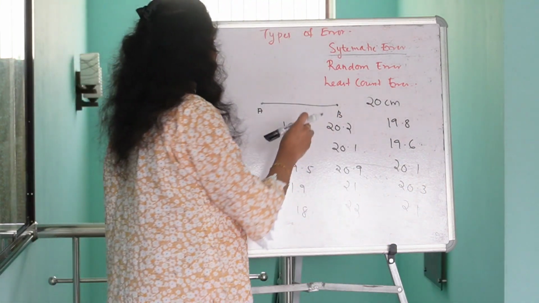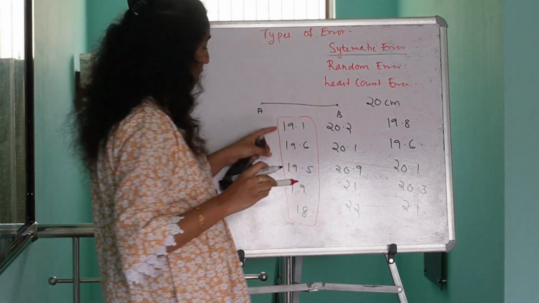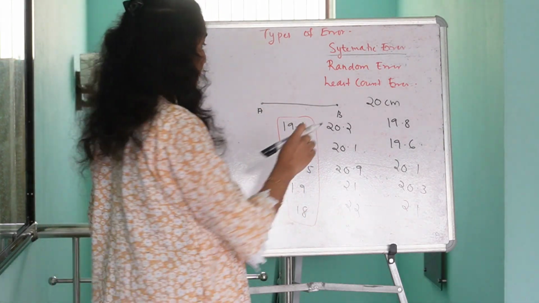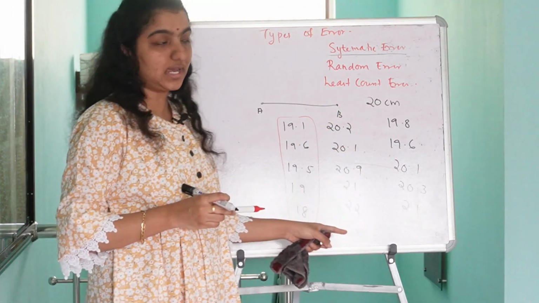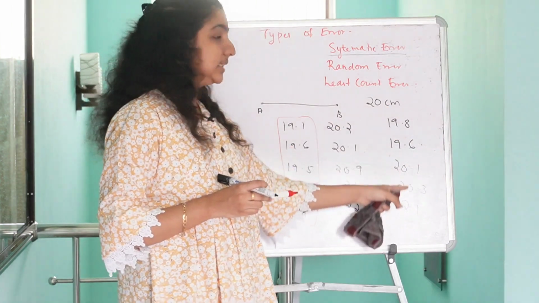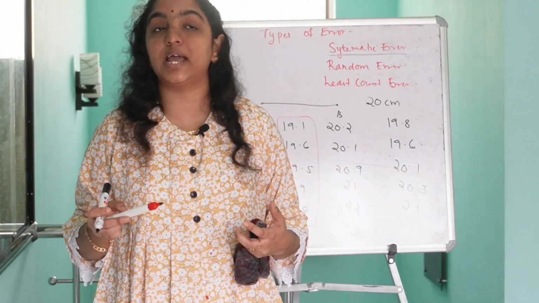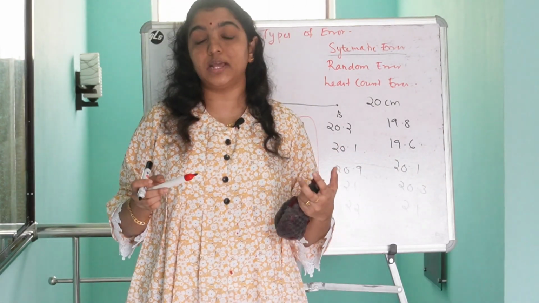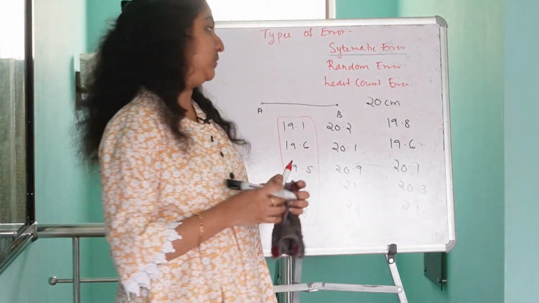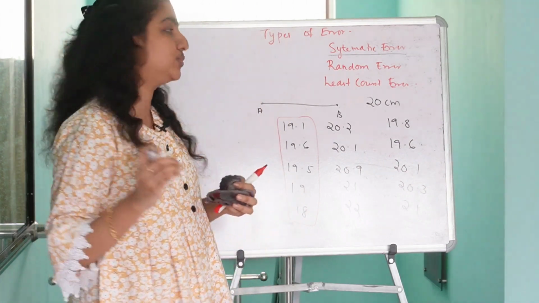Here we can see that in the first case all the values are less than the actual value. In the second case all the values are greater than the actual value, and in the third case some of the values are greater than the actual value and some other values are lesser than the actual value. Now let's find the error in each measurement.